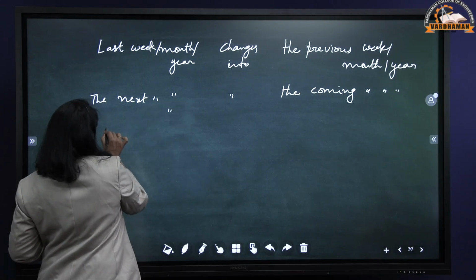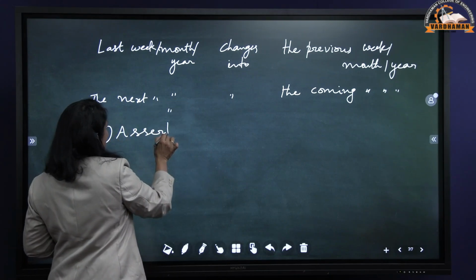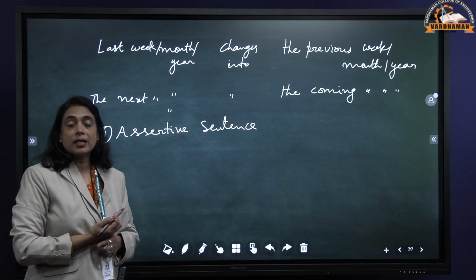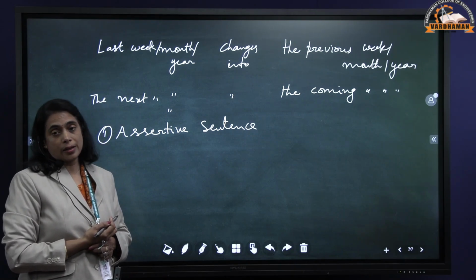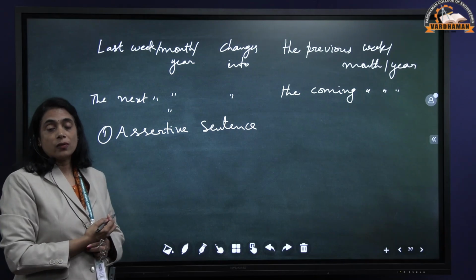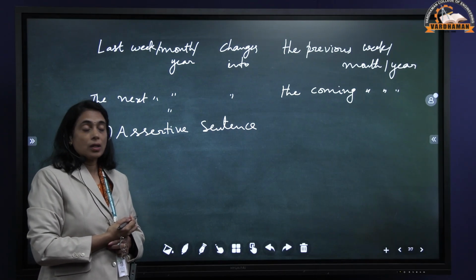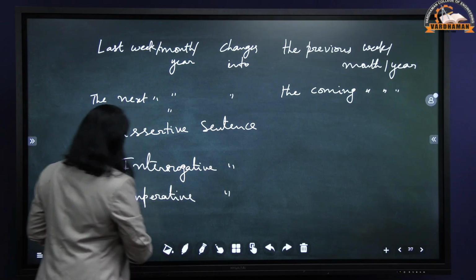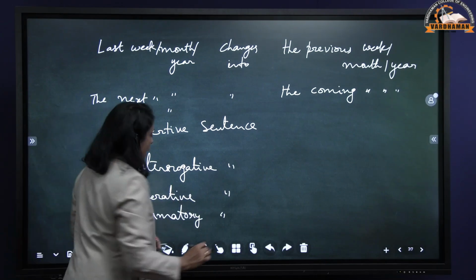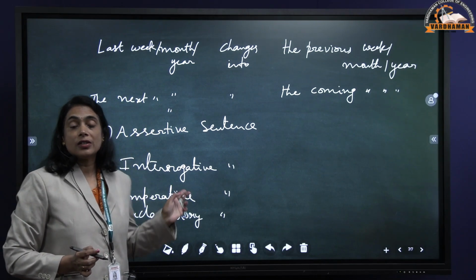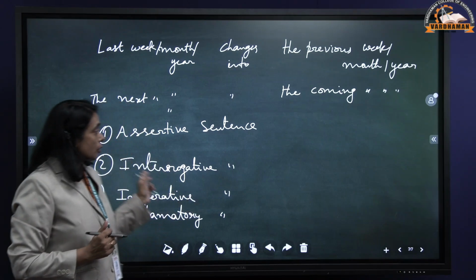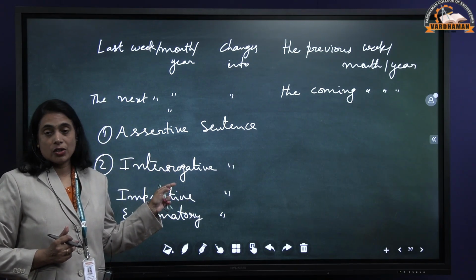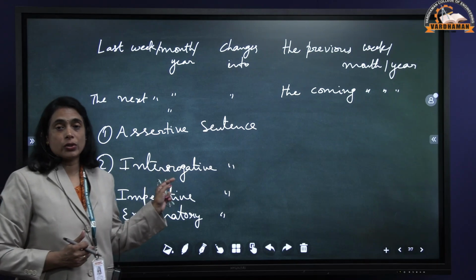So first one is assertive sentence, you might have heard about it. Then interrogative sentences, imperative sentences and exclamatory sentences. These are the 4 types of sentences according to the function. And you must be thinking, why should we learn these types of sentences? Because to change different types of sentences, we need to follow different conditions, different rules.